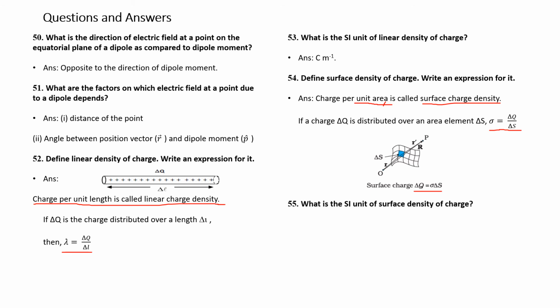Question number 55. What is the SI unit of surface charge density? It is coulombs per meter square because area is in meter square. Therefore, sigma is equal to delta Q by delta S. Delta Q is in coulomb and delta S is in meter square.